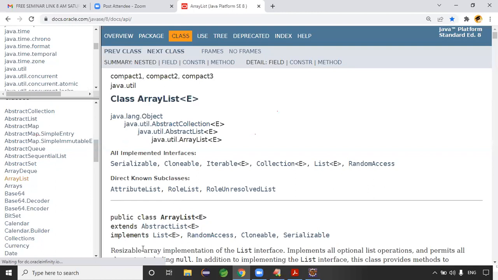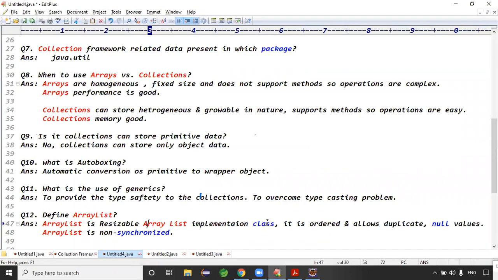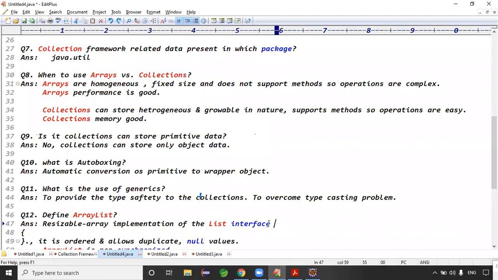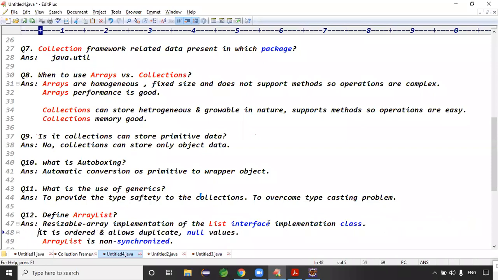If you click on ArrayList, the first statement you need to copy: resizable array implementation of the List interface. This is the correct statement, right? ArrayList is the List interface implementation class. That is the first point, guys.